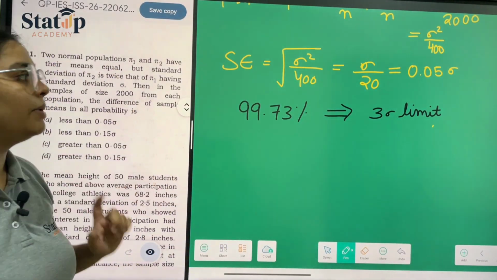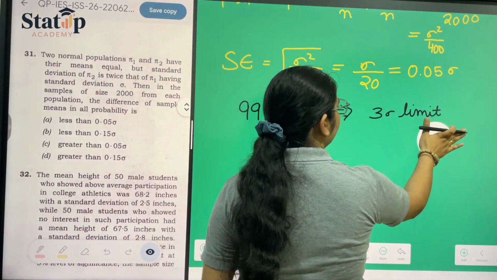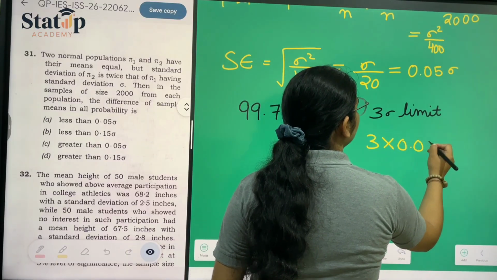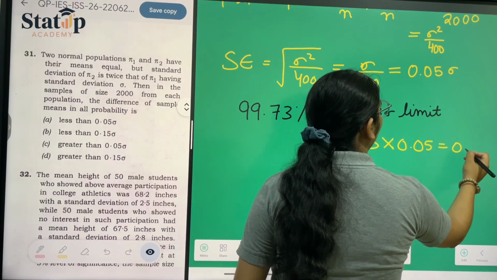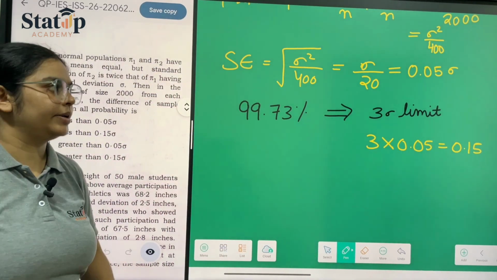Now if we have to take the 3 sigma limit, then we have to multiply the value of standard error by 3. So it will be 3 into 0.05, which is 0.15. This is our 3 sigma limit.